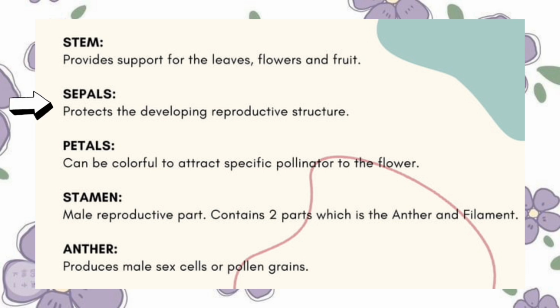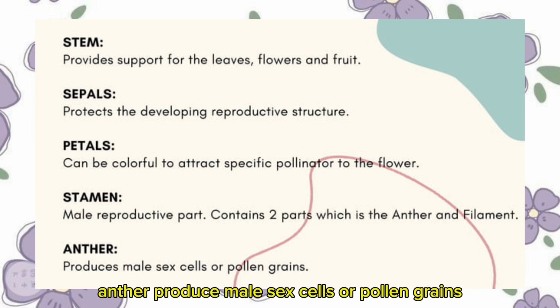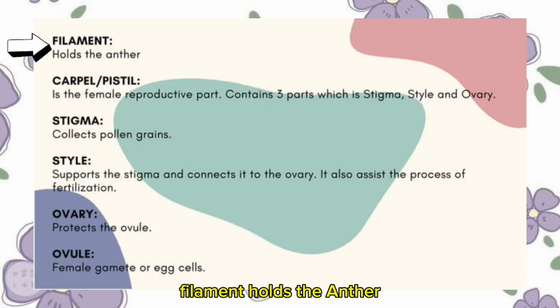Sepal protects developing reproductive structure. Petal can be colorful to attract specific pollinators to the flower. Stamen, male reproductive part, contains two parts which is the anther and filament. Anther produces male sex cells or pollen grains. Filament holds the anther.